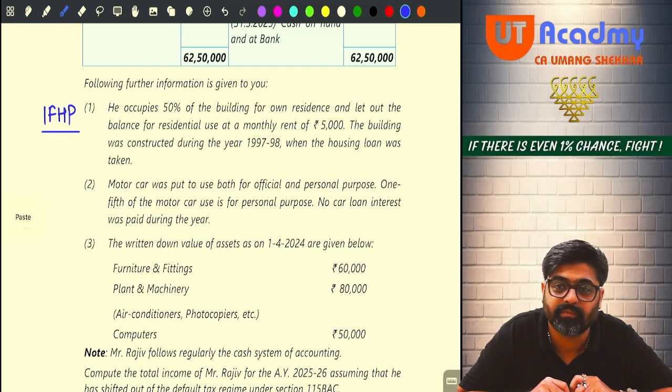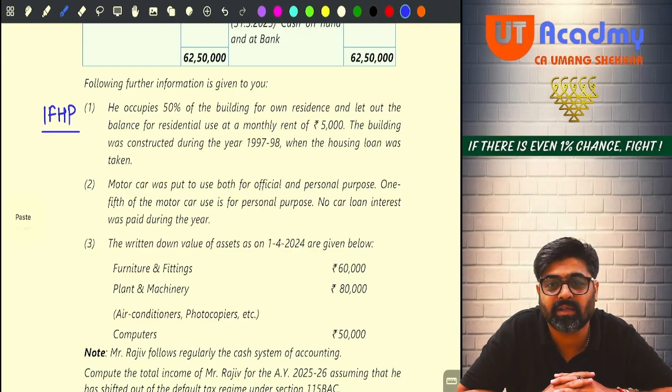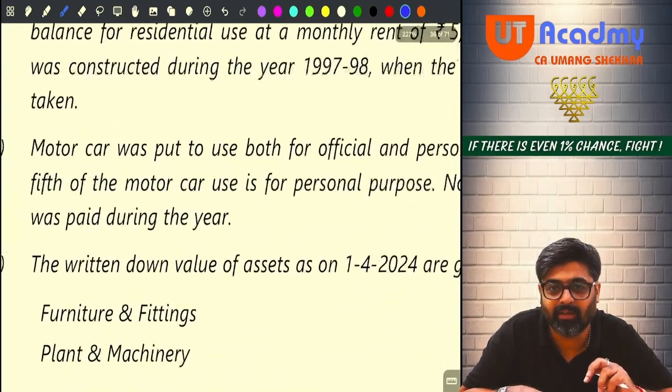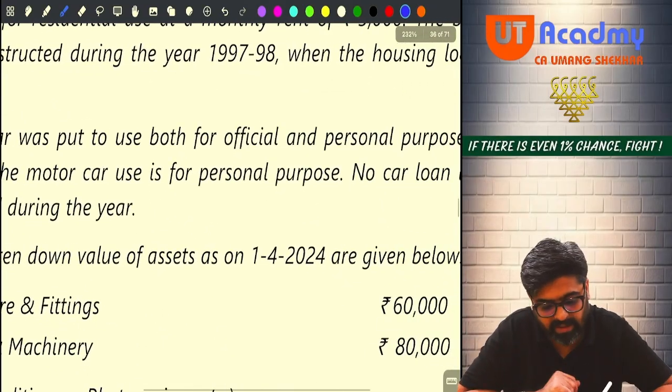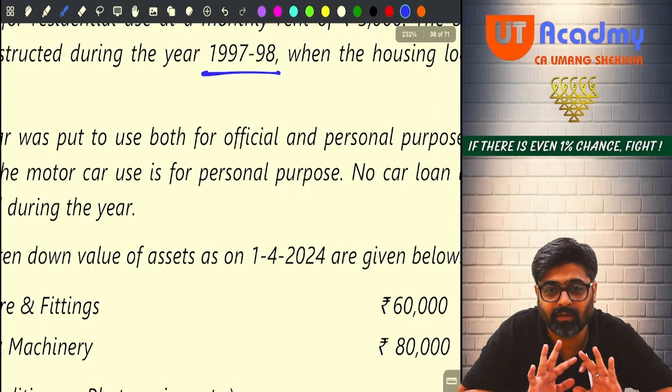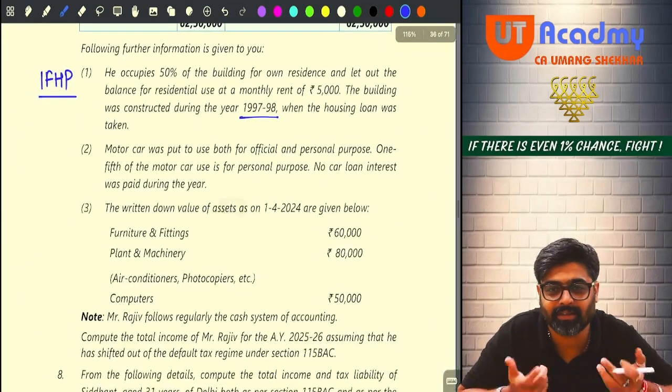Forget about your question, no? See here, this is the latest study material which is in front of you. The study material which you are having in your hands is old. This is the latest study material which I have downloaded. And see, here, 97, 98 is only written. I have not changed it. It is printed in your ICAI study material only.